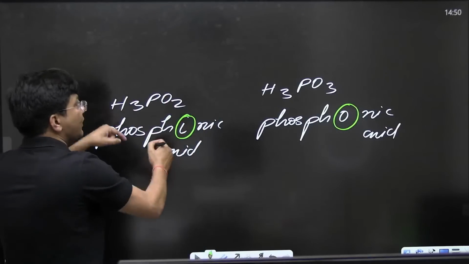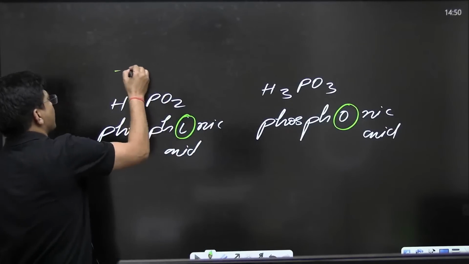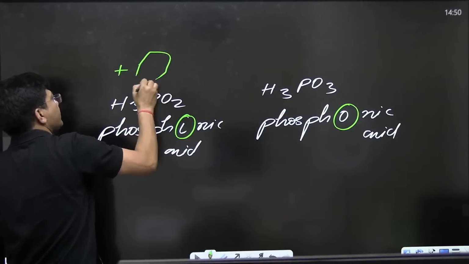And this is really very important when this compound reacts with benzene diazonium chloride.